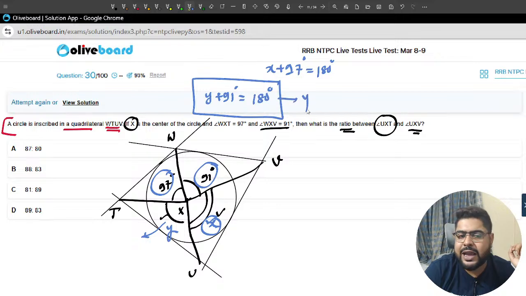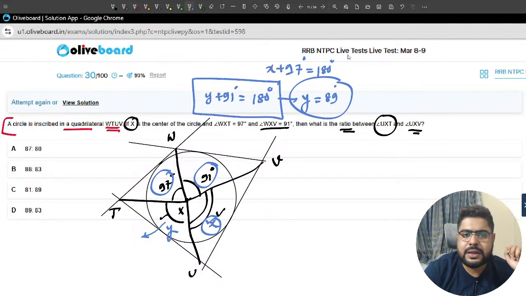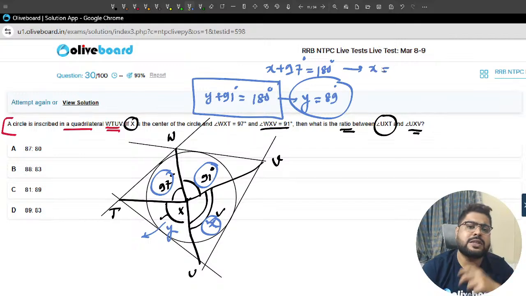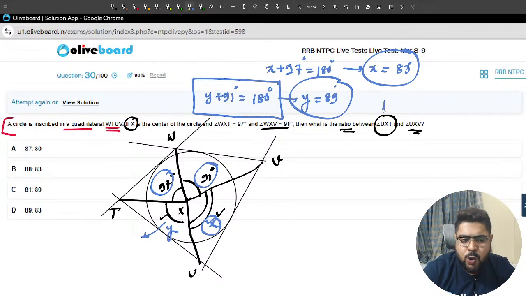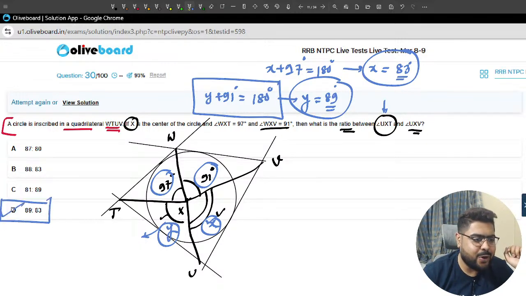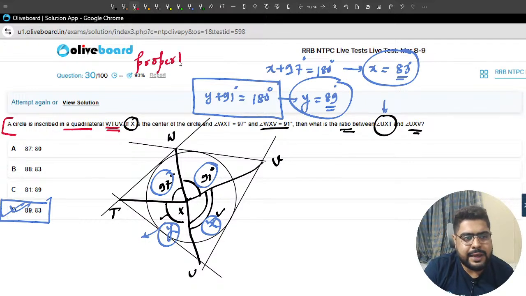Sir, value of Y from here I can say it is 89 degree, and X is equal to how much? 180 minus 97, 83 I'm getting now. 83 degree. So the ratio will be, first is what, sir? UXT, that means Y ratio X I need. 89 ratio 83 will be the answer. Option number D, sir. Perfect, everyone. Always remember this property. This property is important.